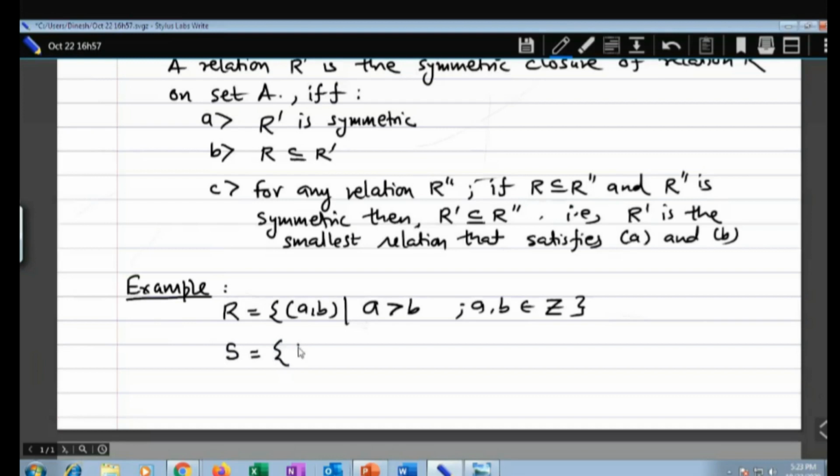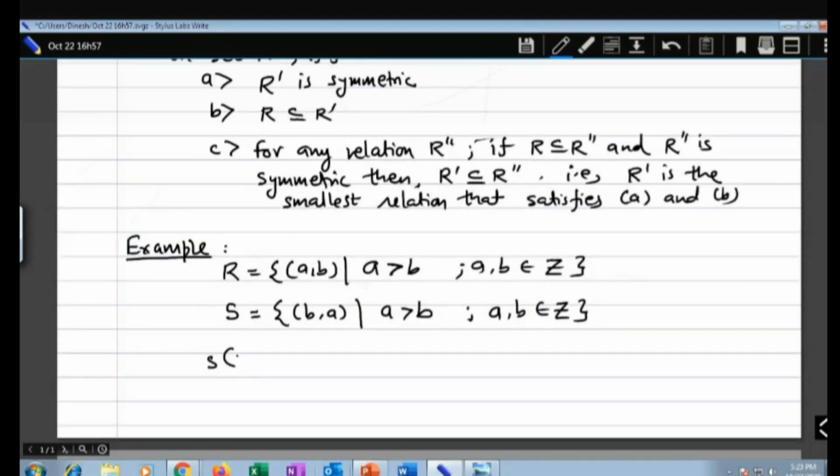Look at this: S is B comma A, where I will put the same condition, A is greater than B. It is obvious, isn't it? We don't want to change the condition, we have just replaced these elements, and A comma B belongs to Z.